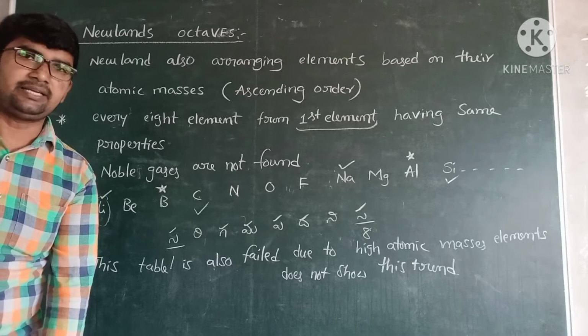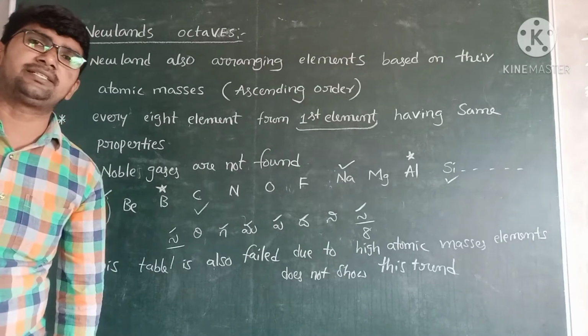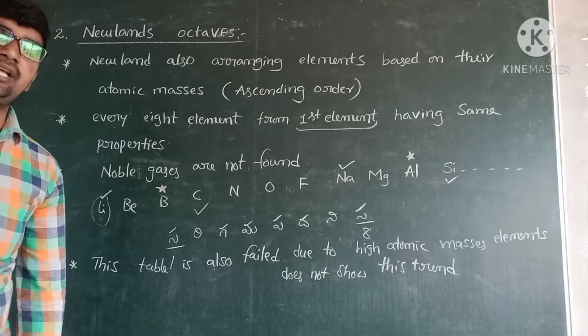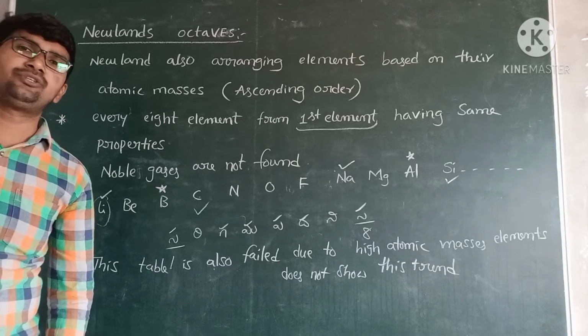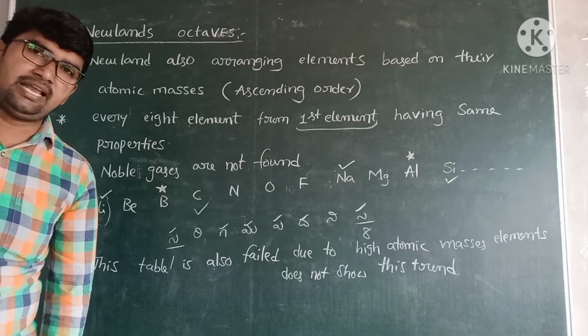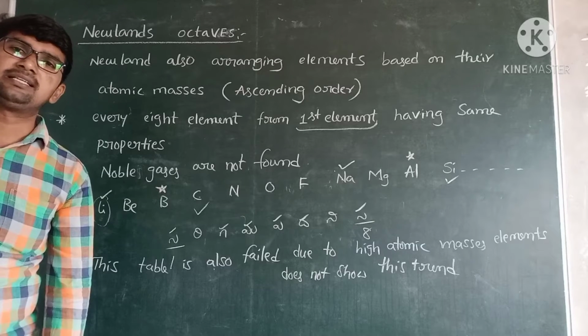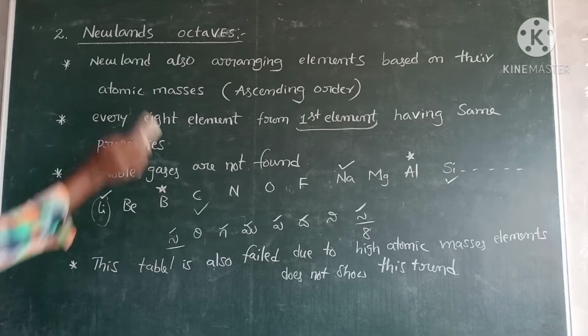In any triad, the atomic mass of the second element is equal to the average atomic mass of the first and third elements. What is the condition for Newlands' Octaves? Any element from the beginning and the eighth element have the same properties. Okay, but these two failed. Next one is Lothar Meyer's atomic volume curves.